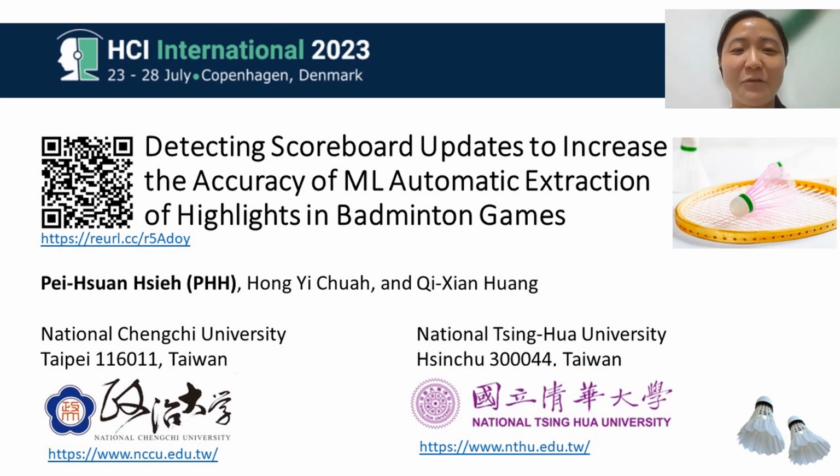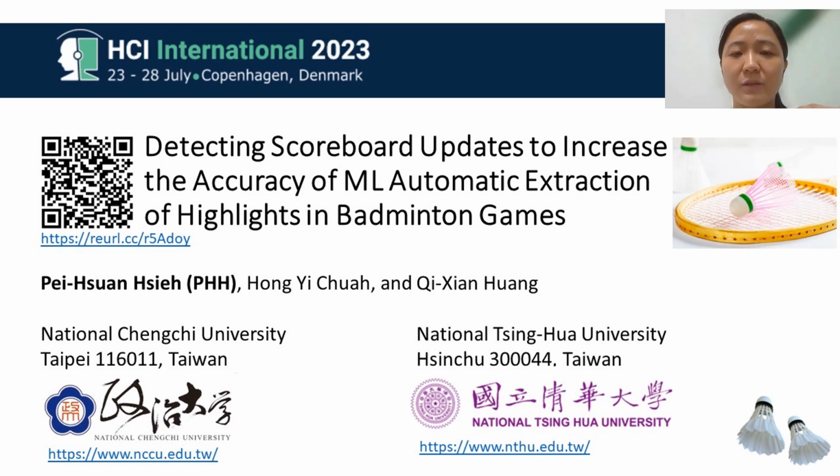And the title of my paper is Detecting Scoreboard Updates to Increase the Accuracy of Machine Learning Automatic Extractions of Highlights in Badminton Game. So the context in my study is the badminton game, and we collect the data from very important international badminton games, so that we could get data that all have the same format of showing where the scoreboard is and how they update the scoreboard. So that could be more consistent when we are collecting the data.